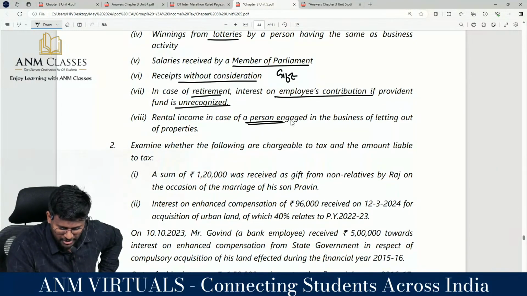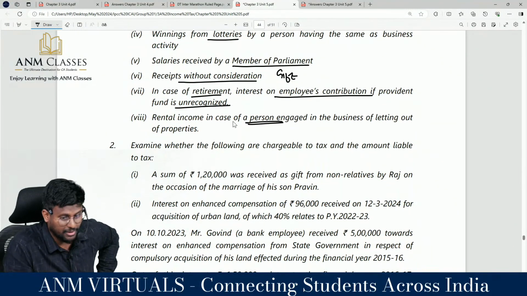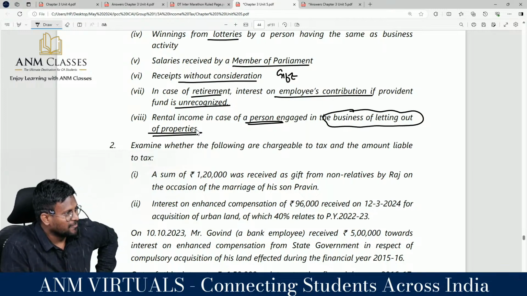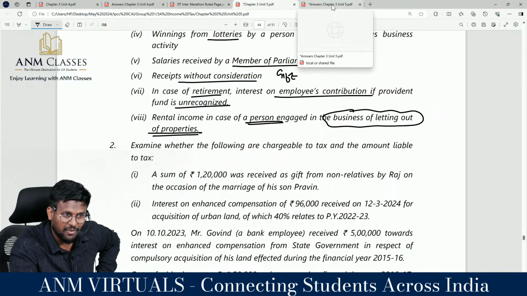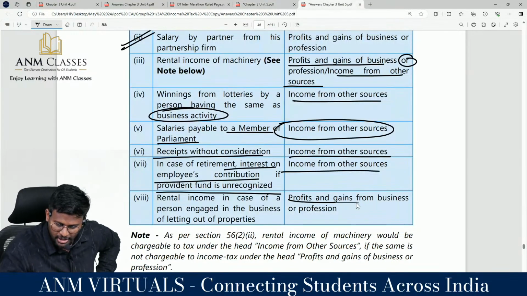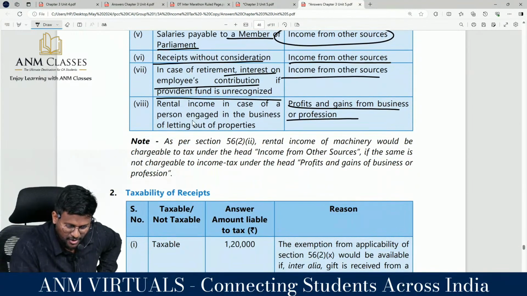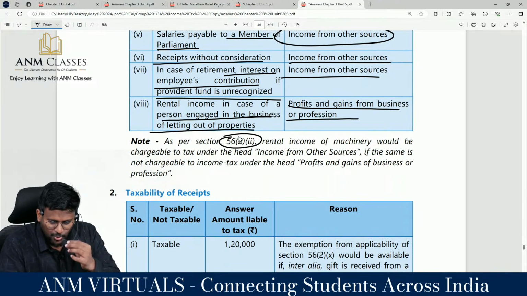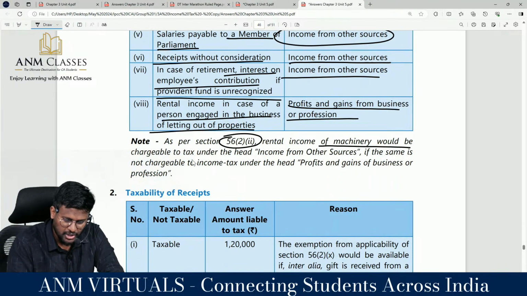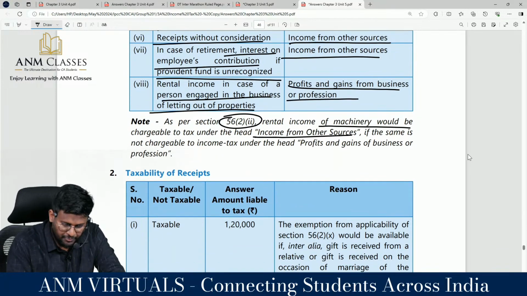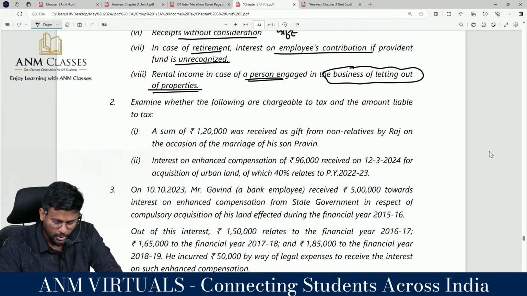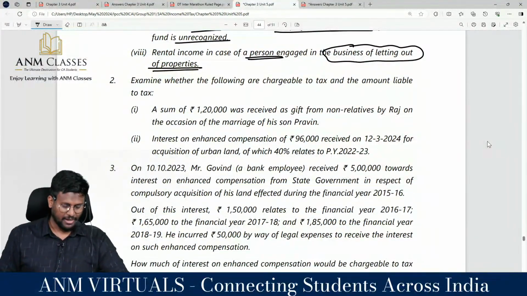Rental income in case of person engaged in business of letting out of property: PGBP. My business is letting out property for rent. So PGBP. As per section 56 subsection 2 clause 2, rental income of machinery would be chargeable to tax under the head IFOS if the same is not chargeable to income tax under the head PGBP. Do you agree? I'm moving to question number 2, book back.